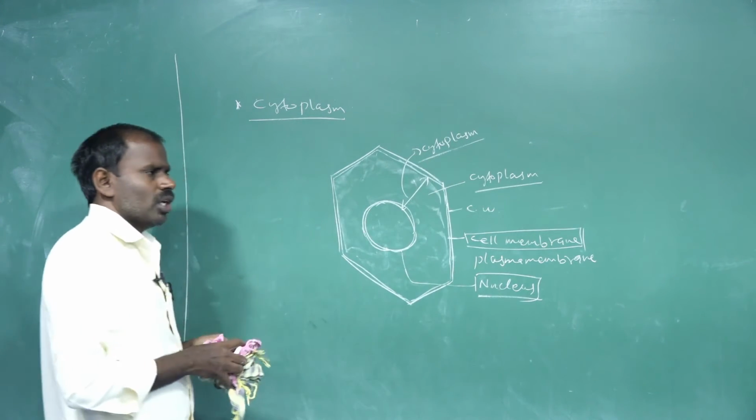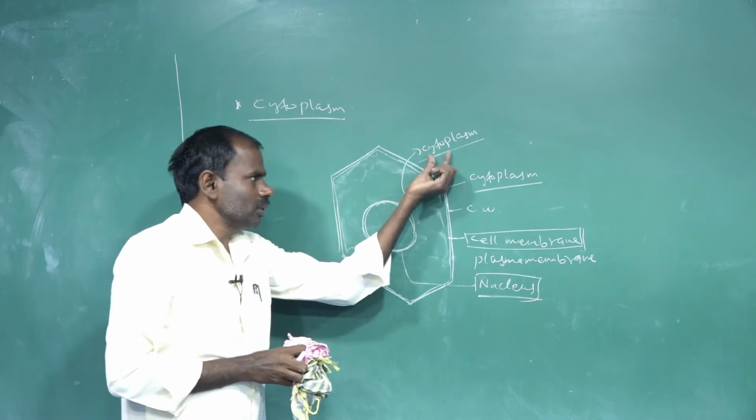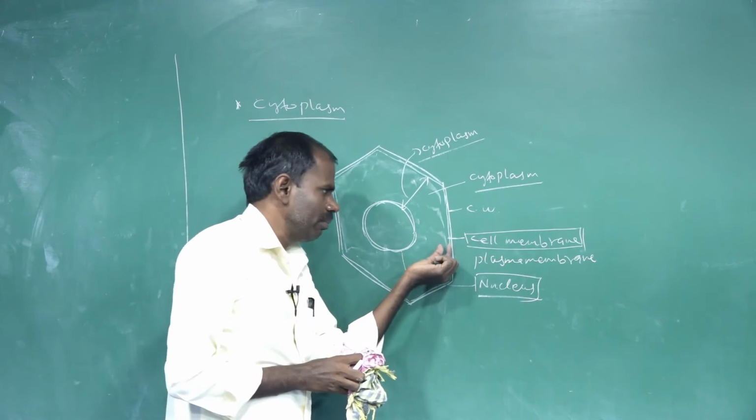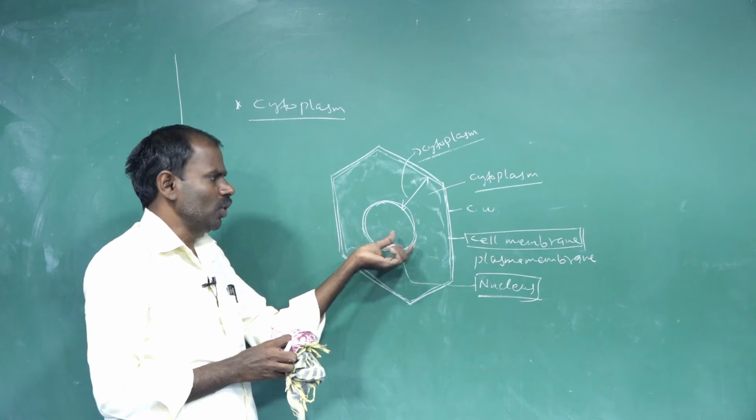What substances are present in the cytoplasm? The cytoplasm is present between the outer cell membrane and the nuclear membrane.